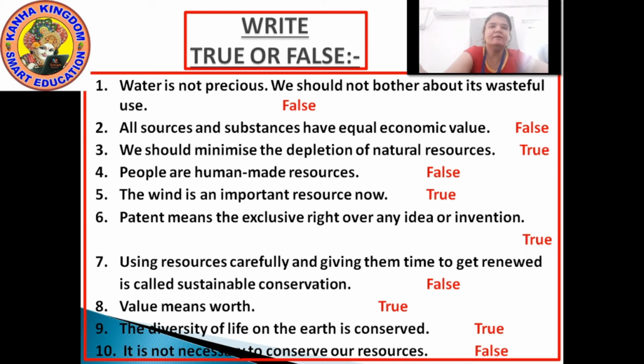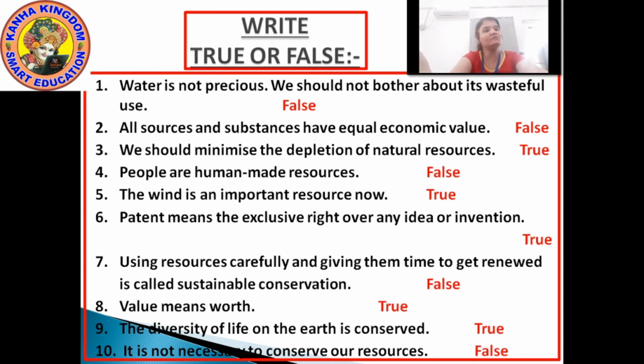Number nine, the diversity of life on the earth is conserved. Yes, it is conserved. So this statement is also true. The last one, it is not necessary to conserve our resources.